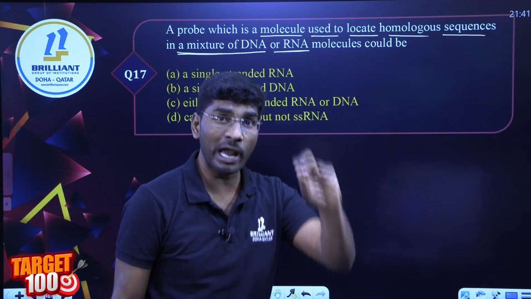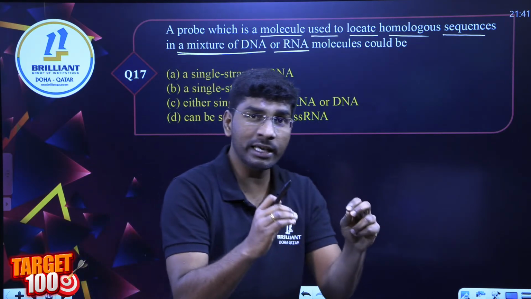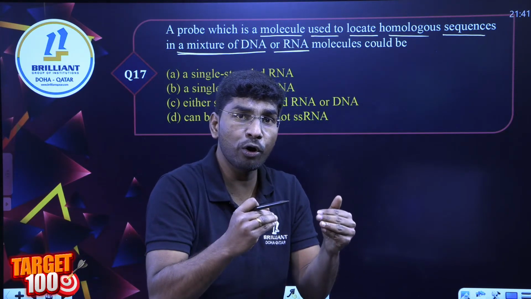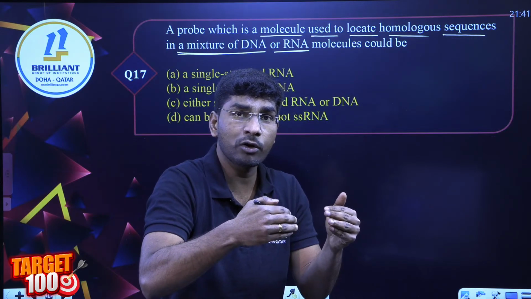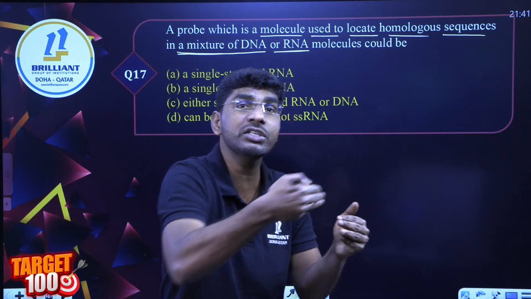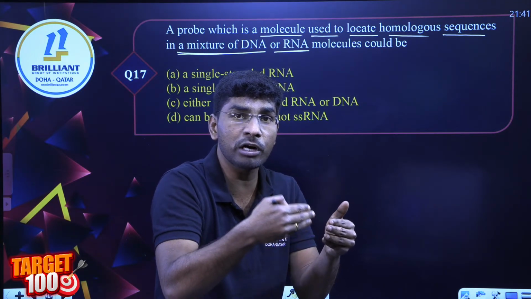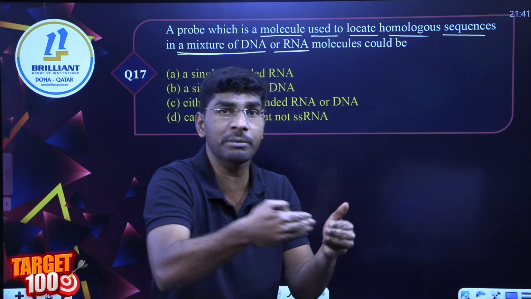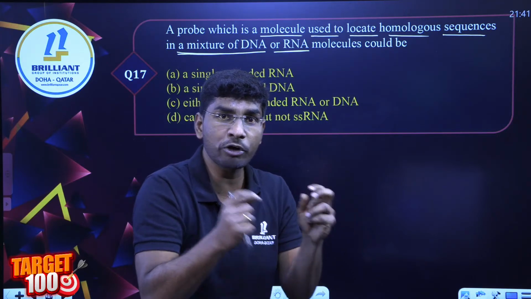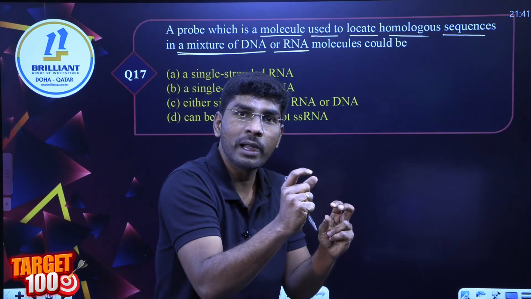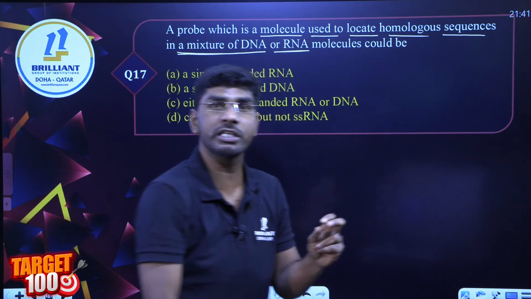Remember, if you have the NCERT, look there. The probe will not be complementary to the mutant gene. That's why the mutant probe will not be seen in the photo film given in the NCERT, because the probe is not complementary to the mutant gene. Remember all of you.